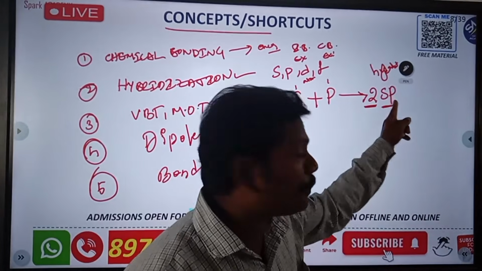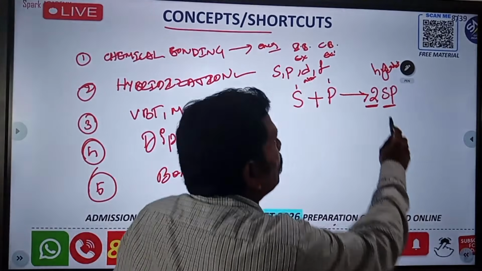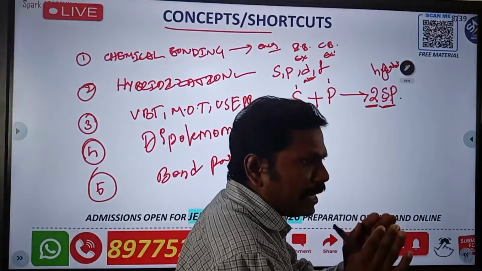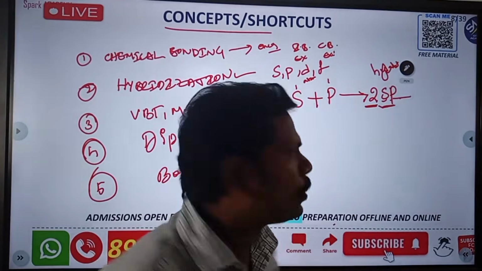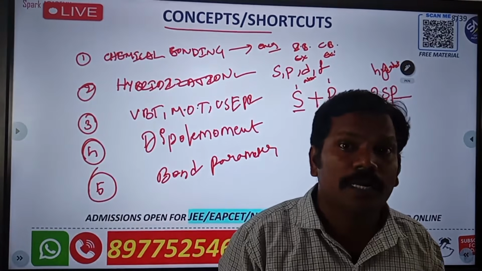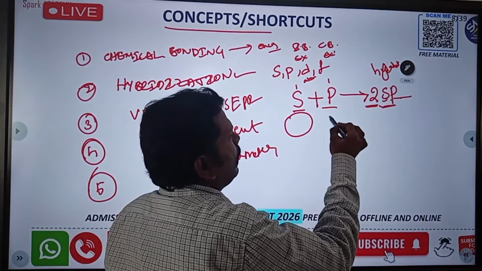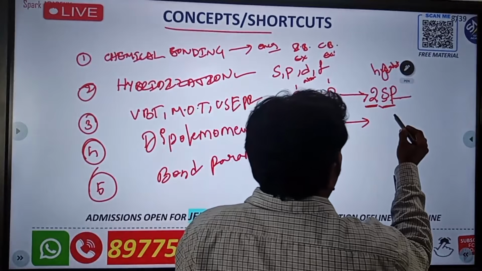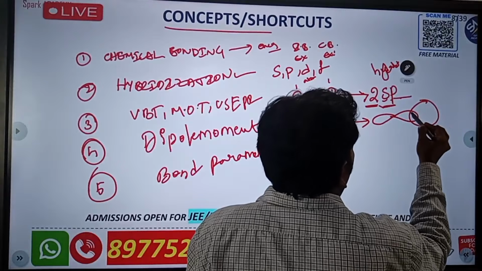Before hybridization, the s and p orbitals have different energies, but after hybrid formation they combine and the two orbitals have the same energy. You already know that the s orbital is spherical and the p orbital has a dumbbell shape. So when they form the hybrid, they will form like this. I am simply telling it like this.